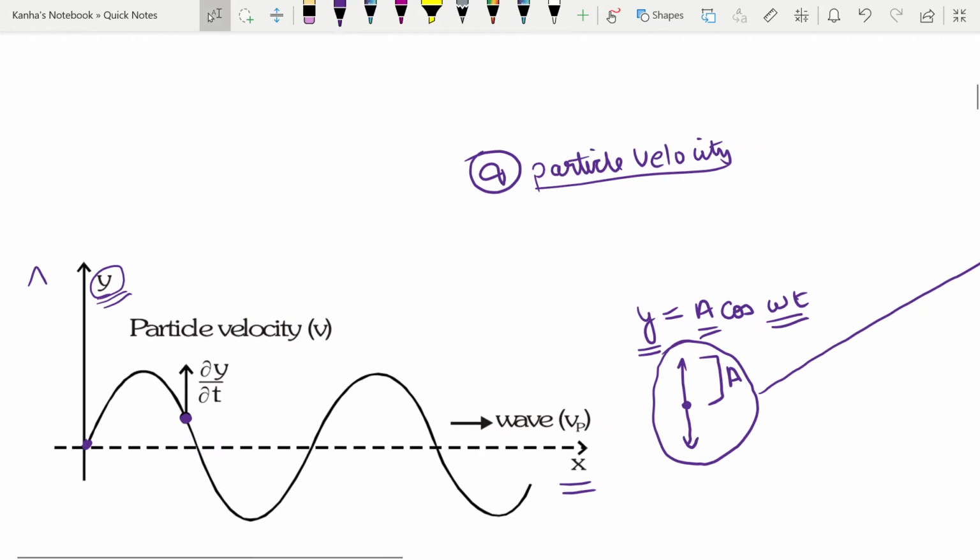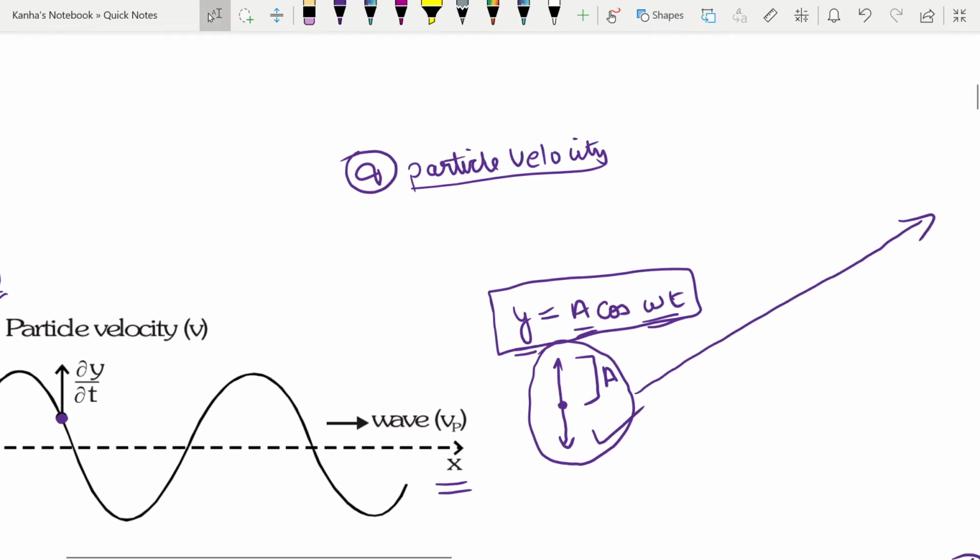There was no mention of any x earlier because there was no propagation involved. When you're talking about waves, you're talking about propagation of this vibration, or disturbance, through some space. Let's say this was your y direction in which the oscillations were happening. Now you're seeing how this oscillation is moving along in space.